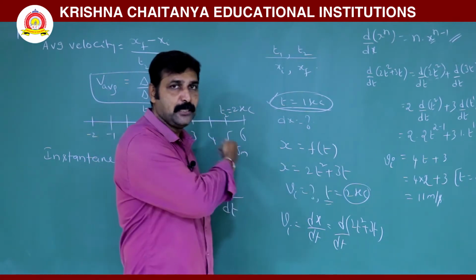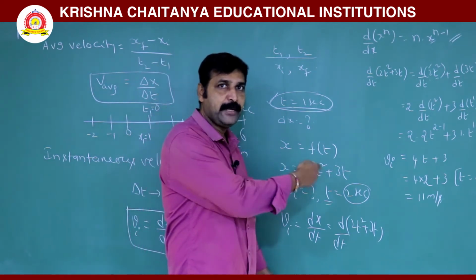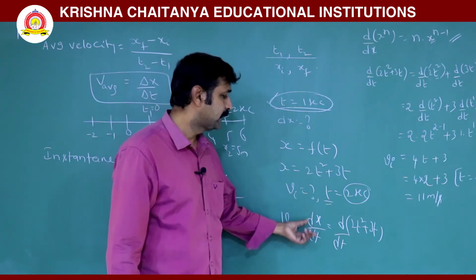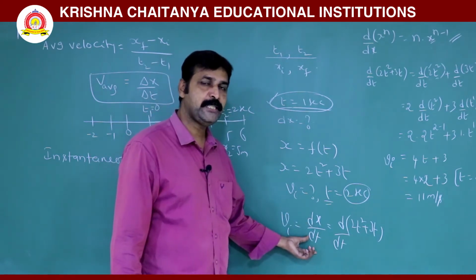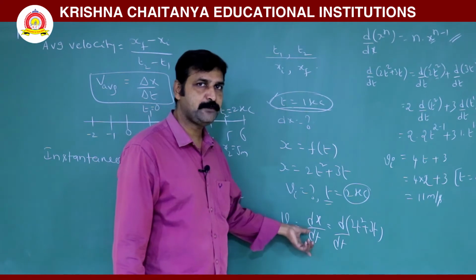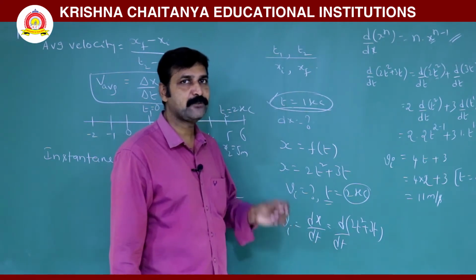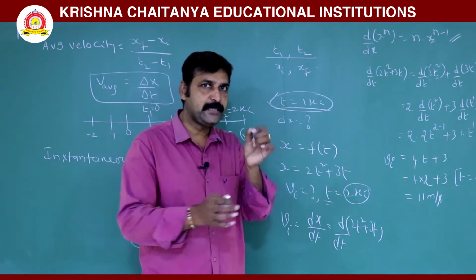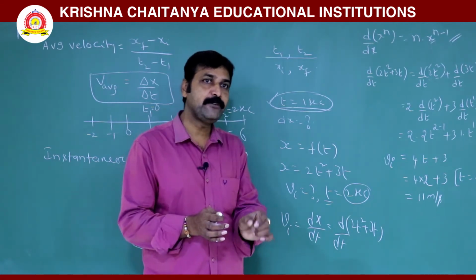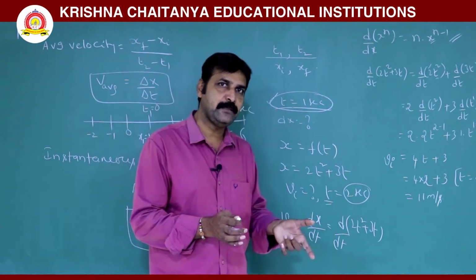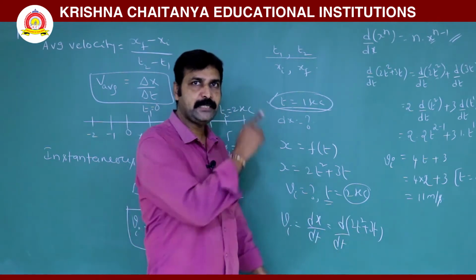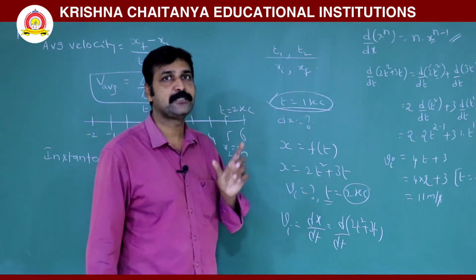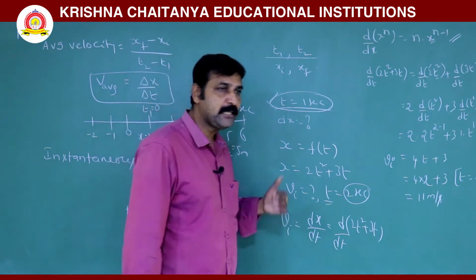Since the position is continuously changing with time, at any time, what is the change in position? That is dx by dt. It is the change in position with time, that is displacement with time, but here the time interval is very small. At 2 seconds, what does that mean? At that instant only. If it is 2.01 seconds, time has changed. At that instant means the interval is negligible.